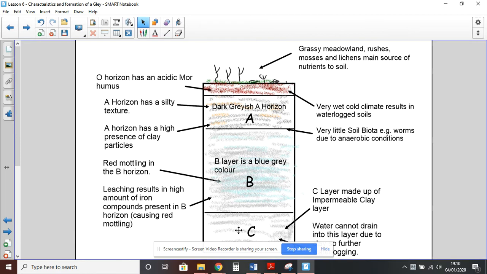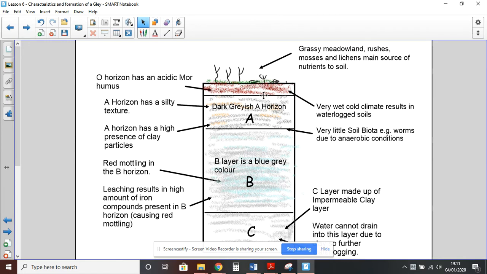Now, if we move on to some other points you can talk about, you can say that the soil is also going to be very waterlogged because it's found in very wet climates, like the mountainous areas or river floodplains or at the bottom of the slopes, meaning that there's a huge amount of water building up in the soil all the time. And because it's also a cold climate, there's going to be very little evaporation of water out of the soil.